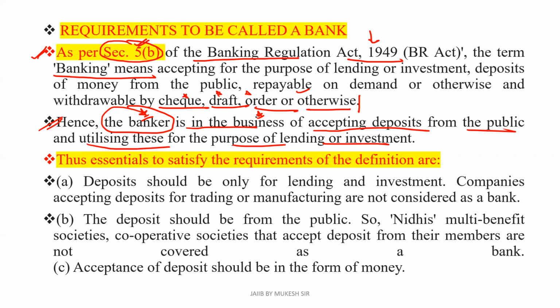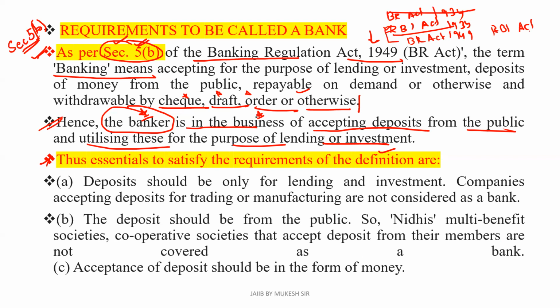What are the essentials to satisfy the requirements of this definition? Please remember that the definition of banking is given as per section 5B of the Banking Regulation Act. In the examination, sometimes they will ask about the Banking Regulation Act, RB Act 1934, and in this way they will try to confuse you. The RB Act was enacted in the year 1934 and the Banking Regulation Act in 1949. There is no other act we have to study; these two acts we have to study here.